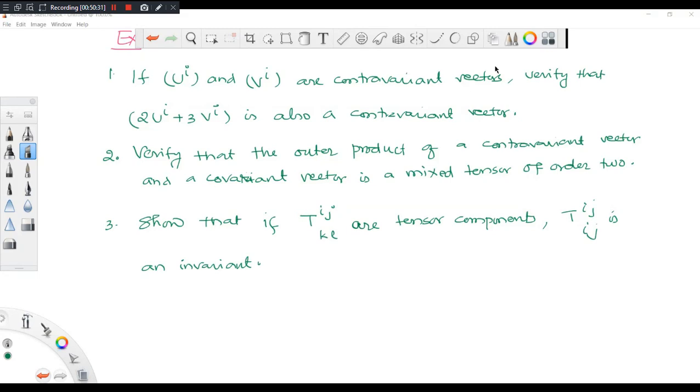Okay, sir. So in the invariant quantity में क्या होता है? t bar ij should be equal to tij. Then we say that in one coordinate system it is this, and in the other coordinate system you have the same form. So we say that it is an invariant quantity. Follow me or not? Yes, sir, got the point. If any doubt is there, we can discuss it later.